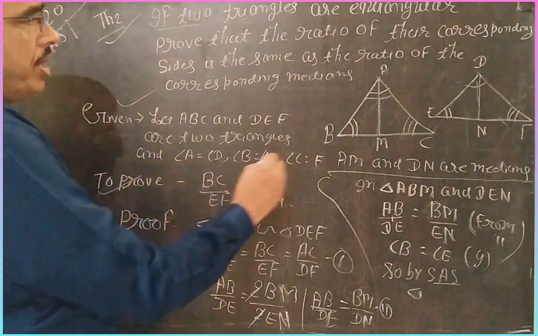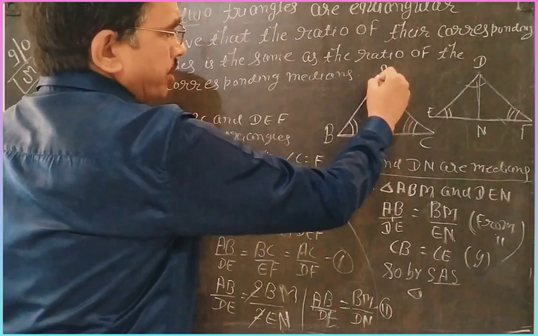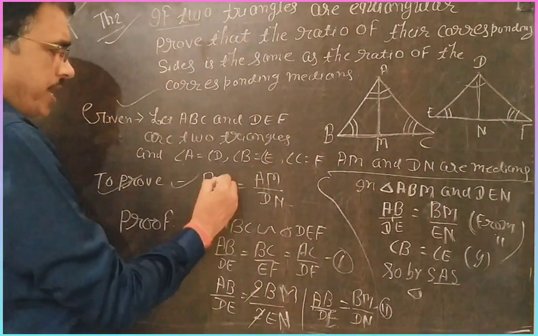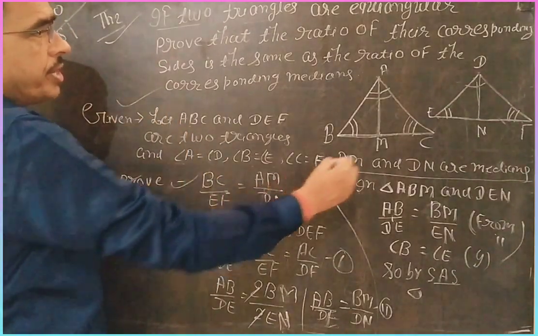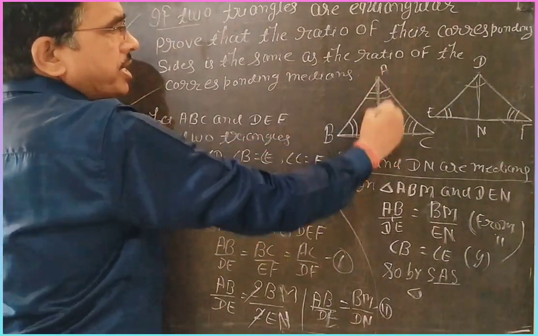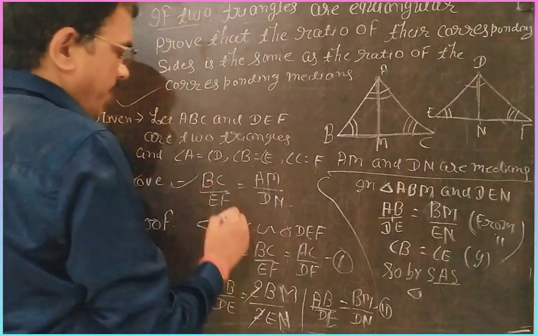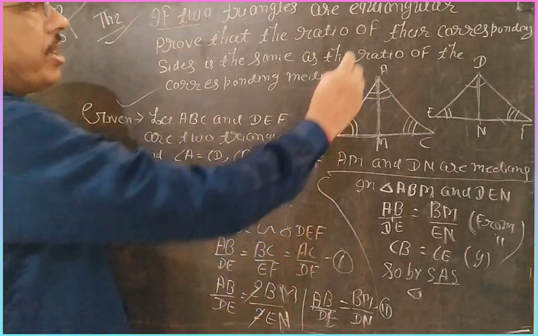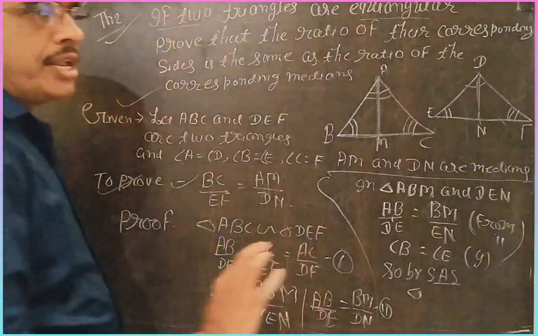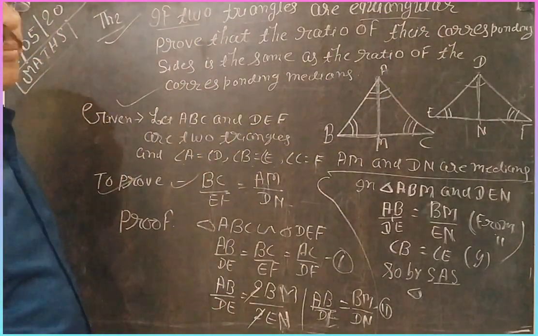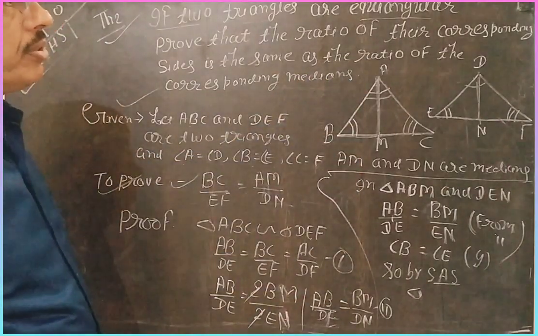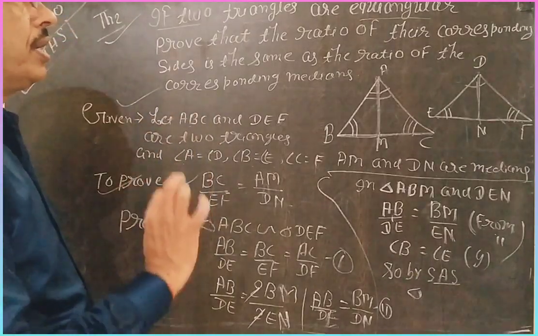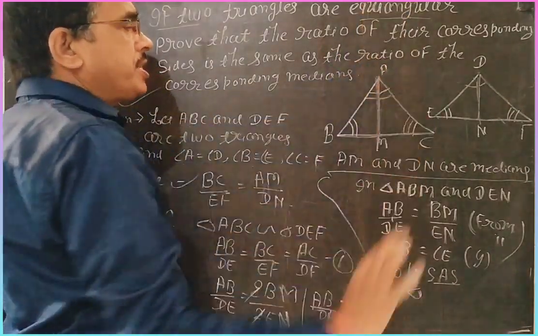To prove: the corresponding sides are BC and EF, with medians AM on side BC and DN on side EF. So BC by EF is equal to AM by DN. Dear students, they are given equiangular. Then it is clear both triangles are similar because all three angles are equal. By AA similarity, these triangles are similar. So you can say the other name of equiangular is similar.